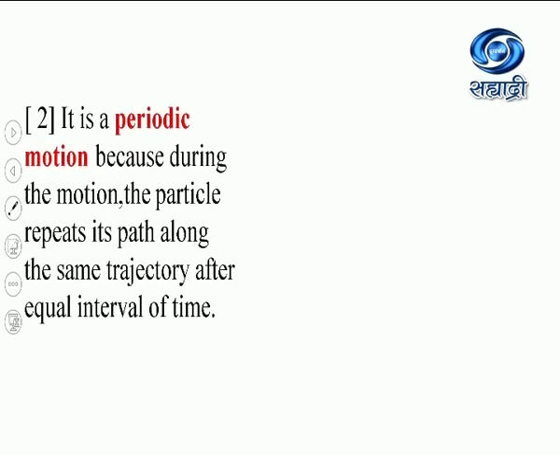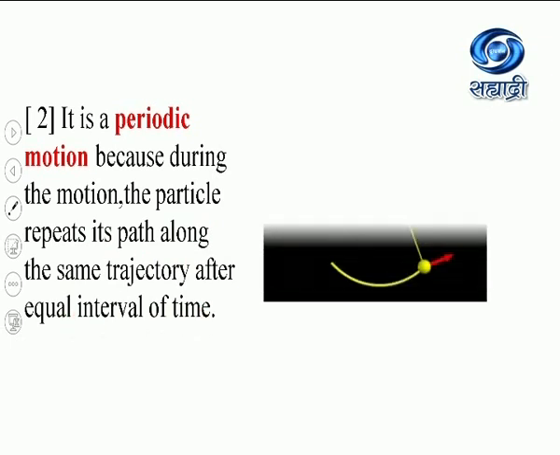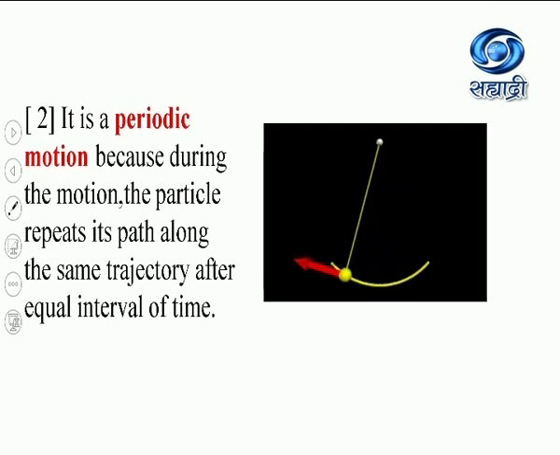Second characteristic is it is periodic motion because during the motion, the particle repeats its path along the same trajectory after equal interval of time. See here, this particle is repeating its path along the same trajectory after equal interval of time. So this is periodic motion. So in this way, we have seen that there are two characteristics of the circular motion.